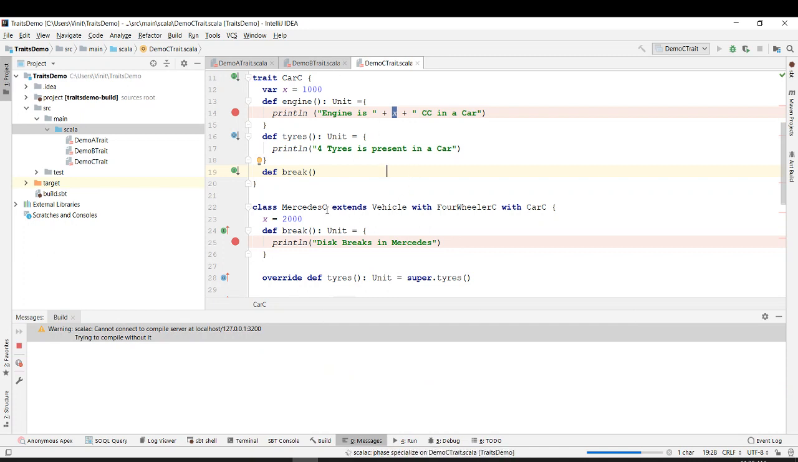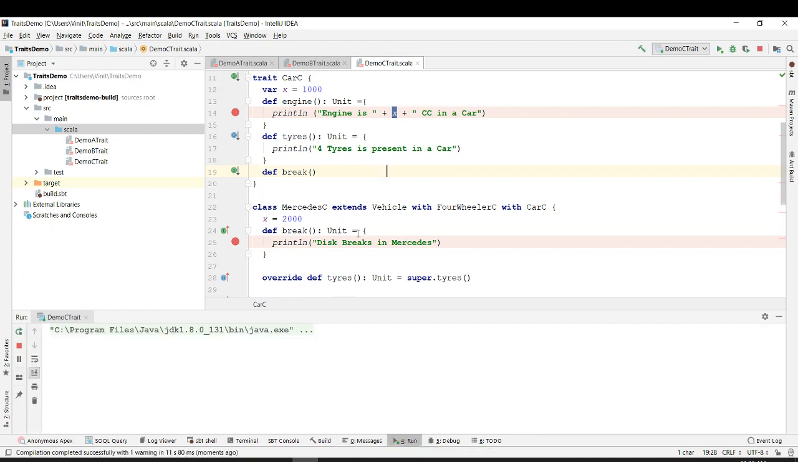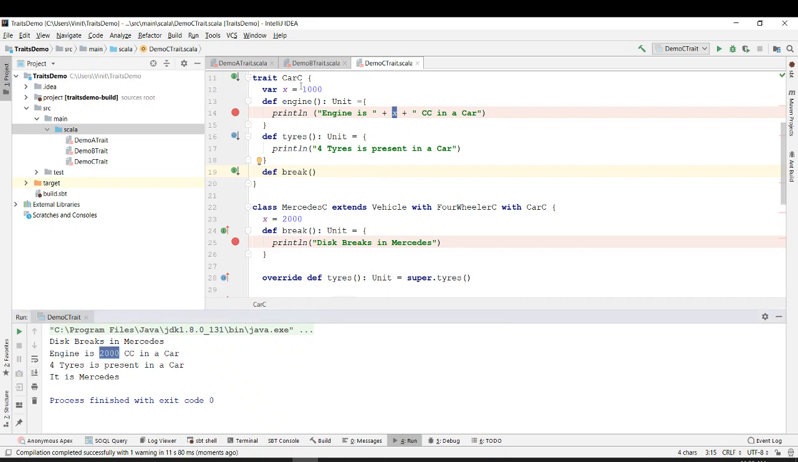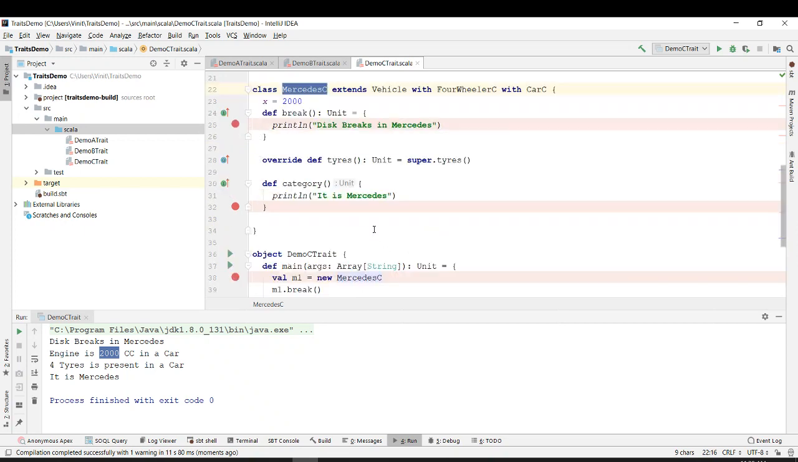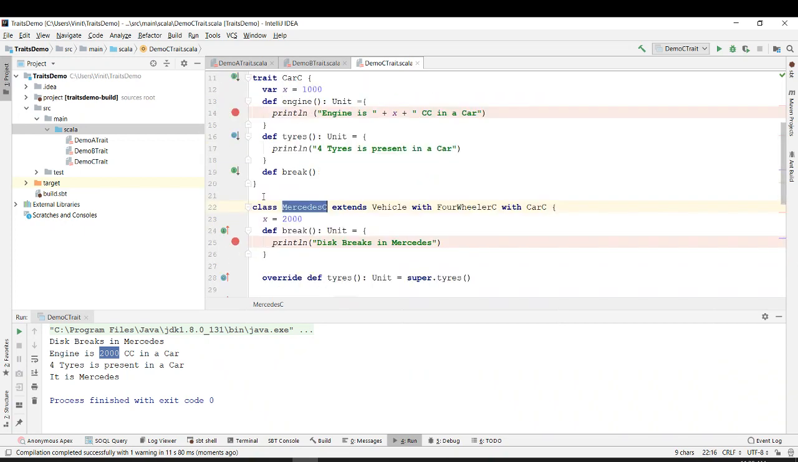Let's try to run it. Okay, so it says that x is equal to 2000 cc. Why? Because x you defined as 1000 over here, but you have already overwritten it to 2000. When the object was created, it was created for Mercedes C, so whatever is at the lowest level of the hierarchy, x is equal to 2000, so it was overwritten to 2000 cc. Is it clear why it is 2000?